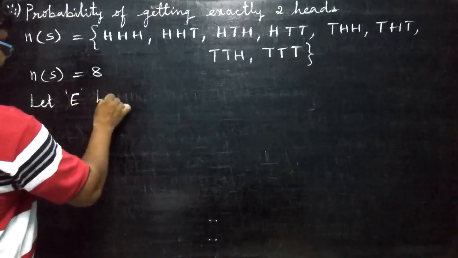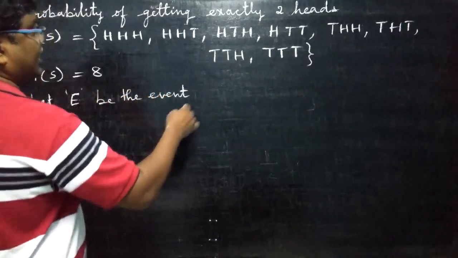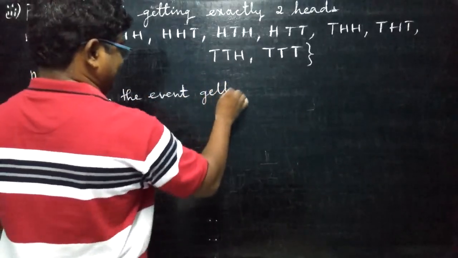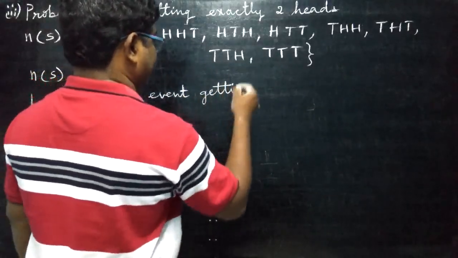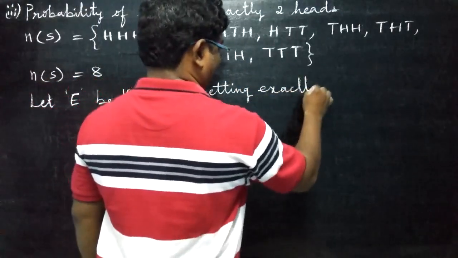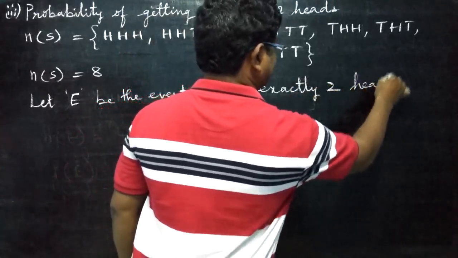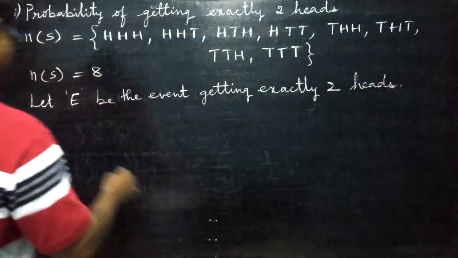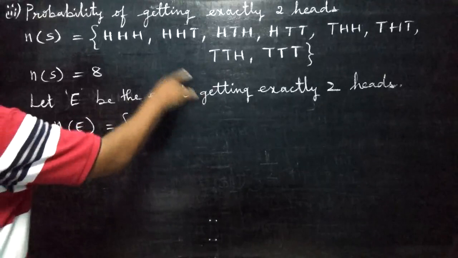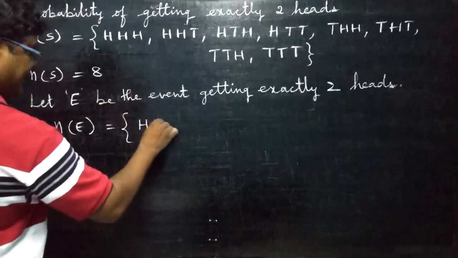Let E be the event. I told, but you have to write. What is the event? Let E be the event getting. In words also you have to write. For every problem you have to write. What is the event you have to mention compulsory? Exactly 2 heads. So we represent the event and the number of events, how many we got. Exactly this, we won't take now because 3 are there. Exactly 2 only.